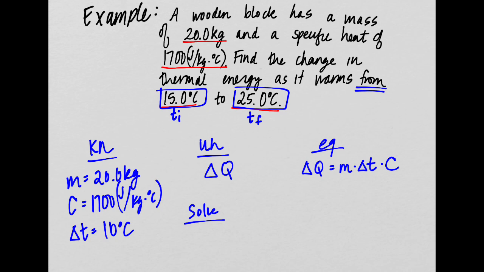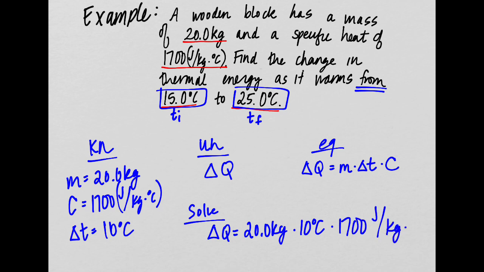All right, so let's solve. We have delta Q is going to equal 20 kilograms times a change in temperature of 10 degrees Celsius times a specific heat of 1,700 joules. Okay. So let's think about how our units are going to cancel. Our kilograms will cancel our kilograms.